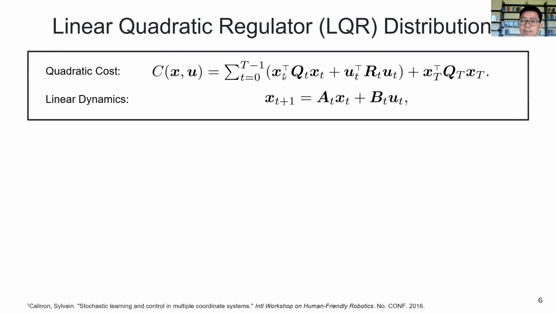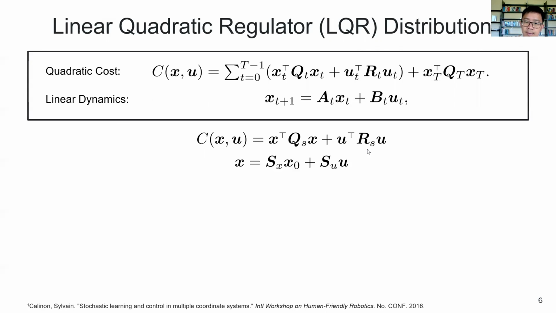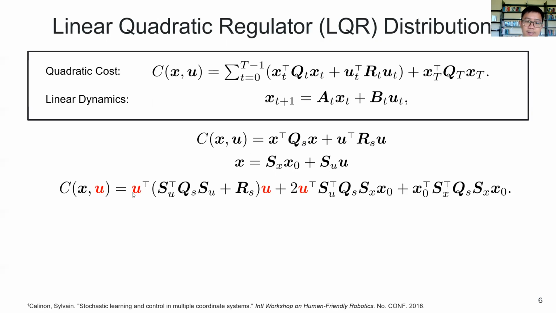Here, xt is the state at time t, and ut is the command at time t. And one way to solve this problem is to concatenate all the xt and ut to long vectors of x and u. And then we can write the cost function more compactly as this single line. And we can also express x in terms of the initial state x0 and the whole control commands u. And if we substitute x to the equation, we can find a cost function that is a function of solely the variable u here.